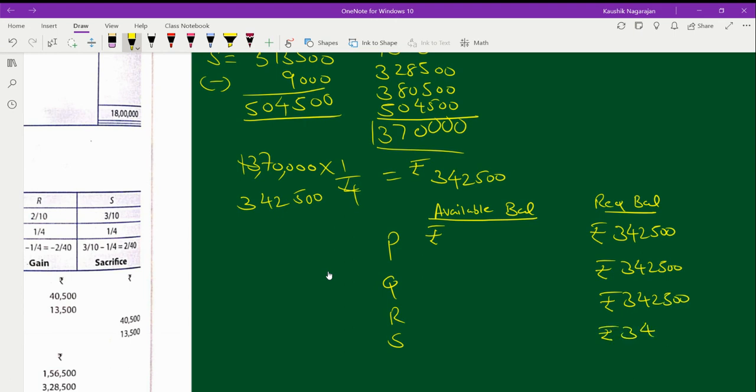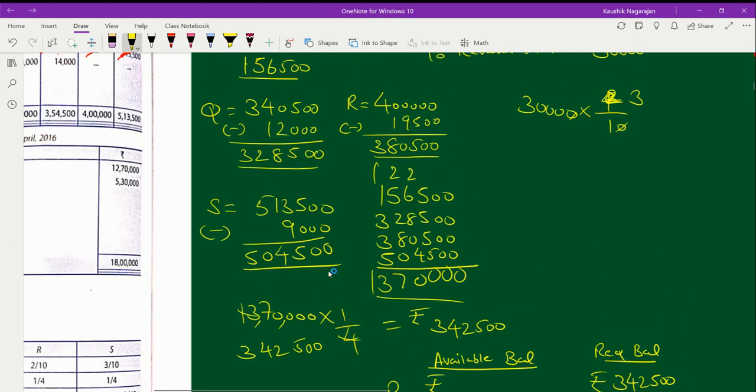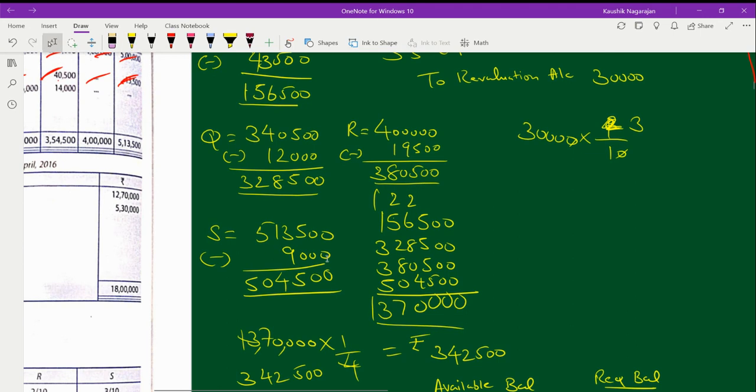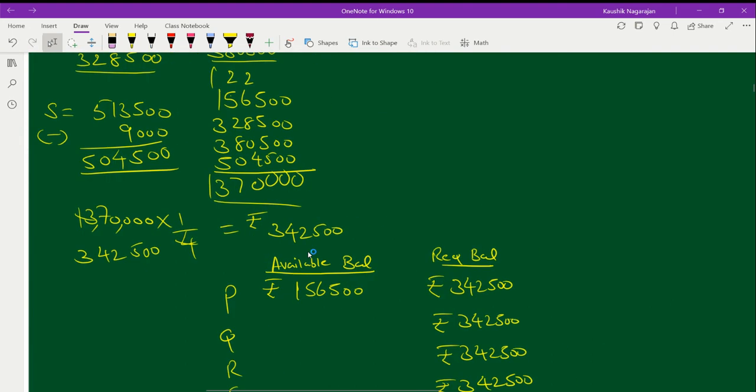Whereas how much we have in each one's balance, let us take it up. So how much is there with respect to P? With respect to P, we just calculated. Available balance 1 lakh 56,500. So that means P is having only an amount of rupees 1 lakh 56,500. Now tell me, available is only 1 lakh 56,500, but required is 3 lakh 42,500. Should P have to bring further capital, or he can withdraw the capital?